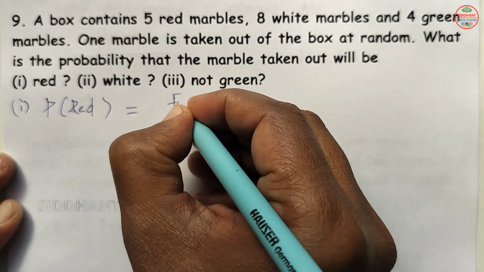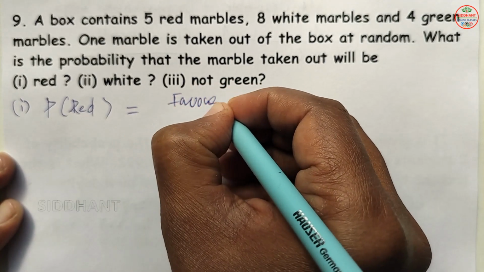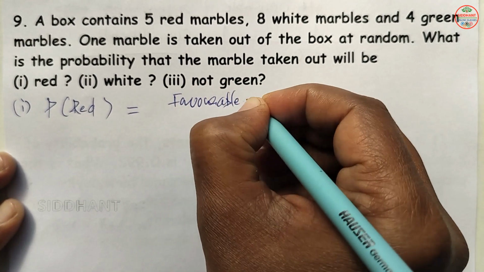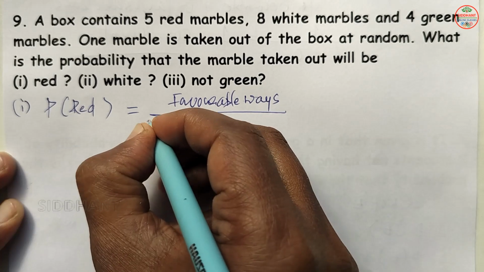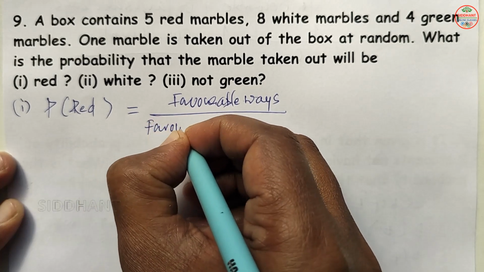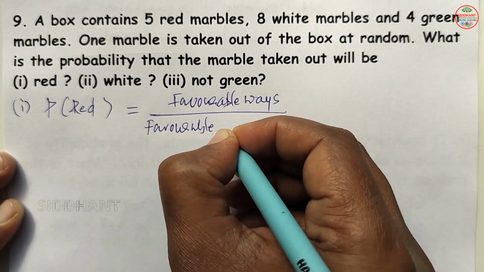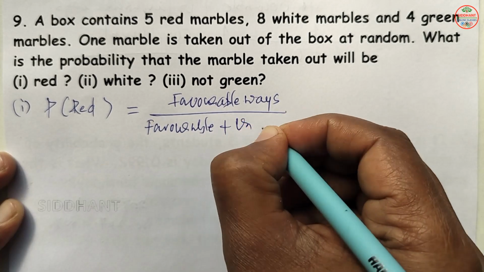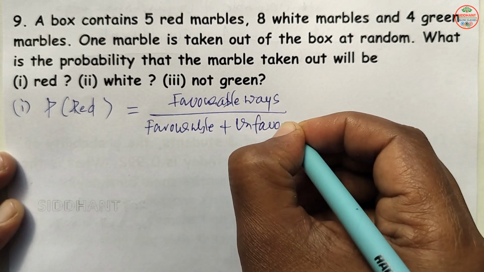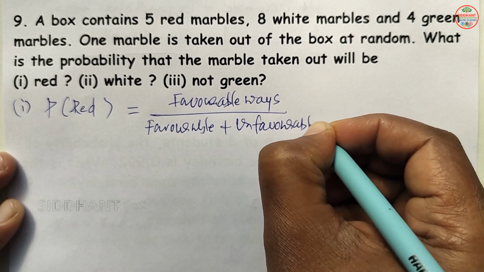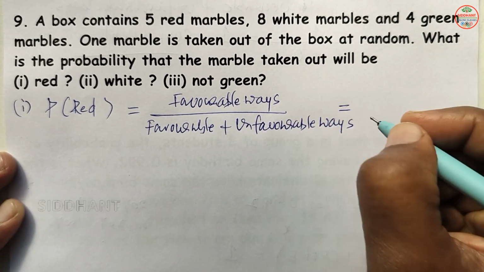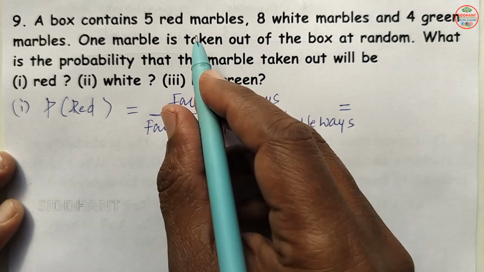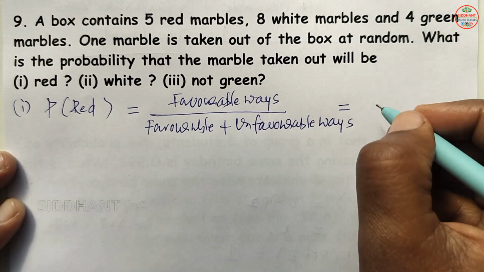So that will be favorable ways by favorable ways plus unfavorable ways here. So getting a red ball from the bag, how many red balls are there? 5 are there.